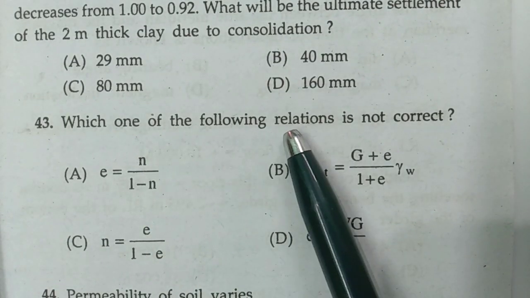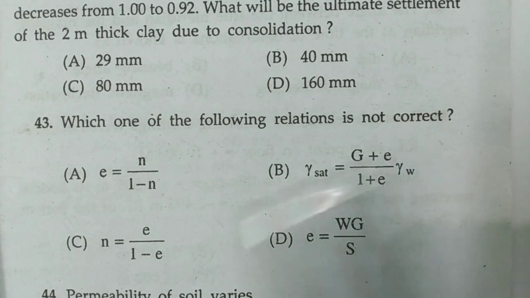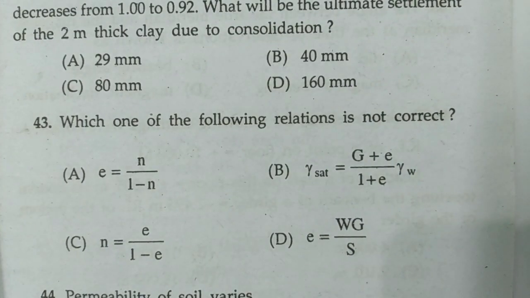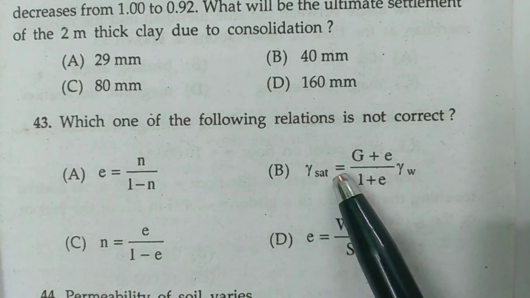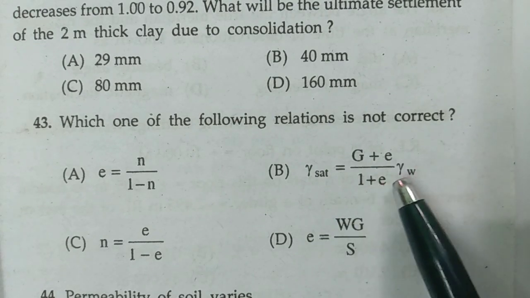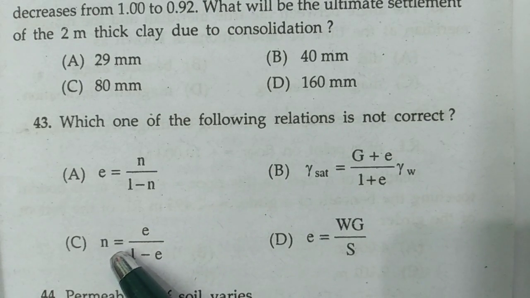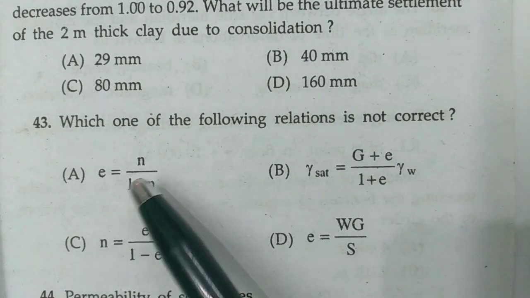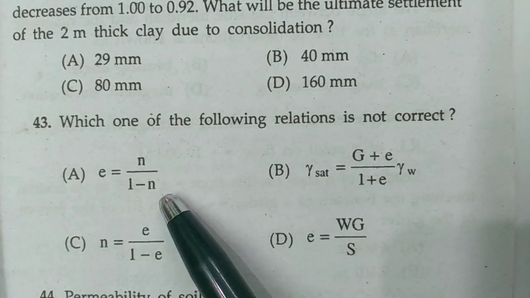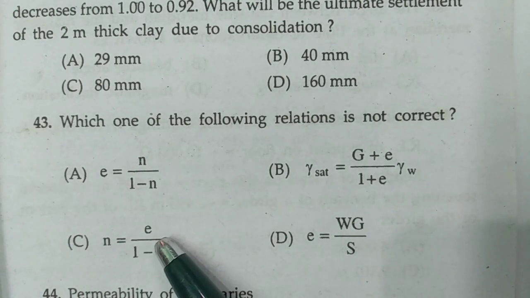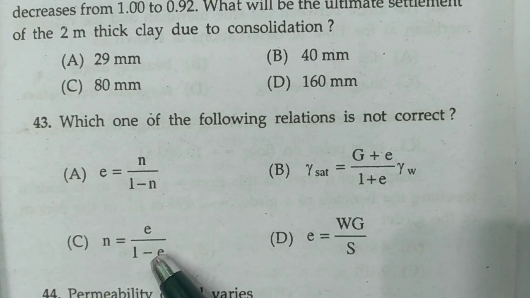Now question number 43. Which one of the following relations is not correct? And these are the options. Here you all know that Ac equals wG, gamma sat equals (G plus e) by (1 plus e) into gamma w, n equals e by (1 plus e), and e equals n by (1 minus n). So out of these, two will be the actual answer. Actually this is correct and this is wrong. How? Now I will show you.